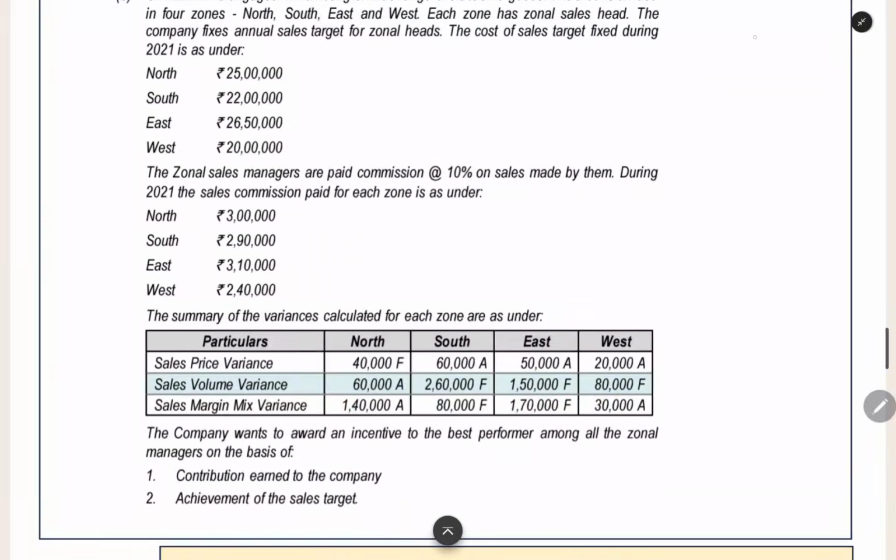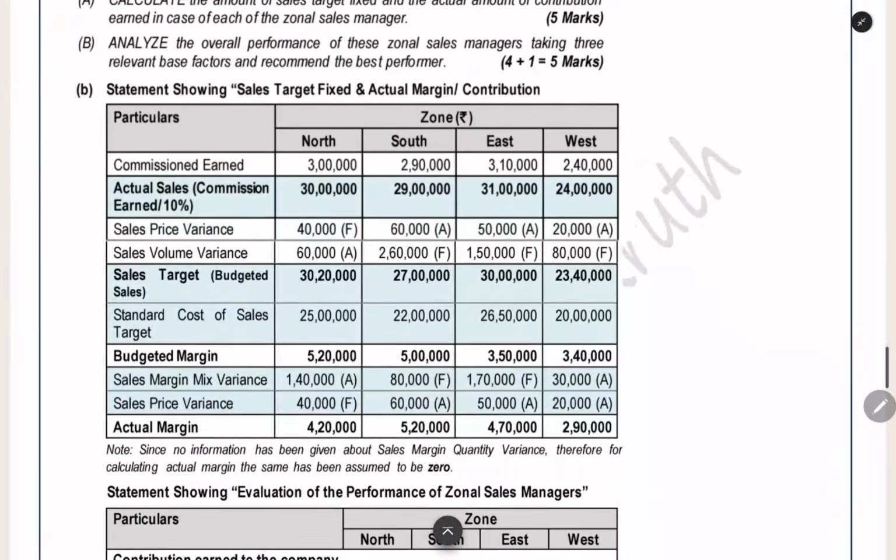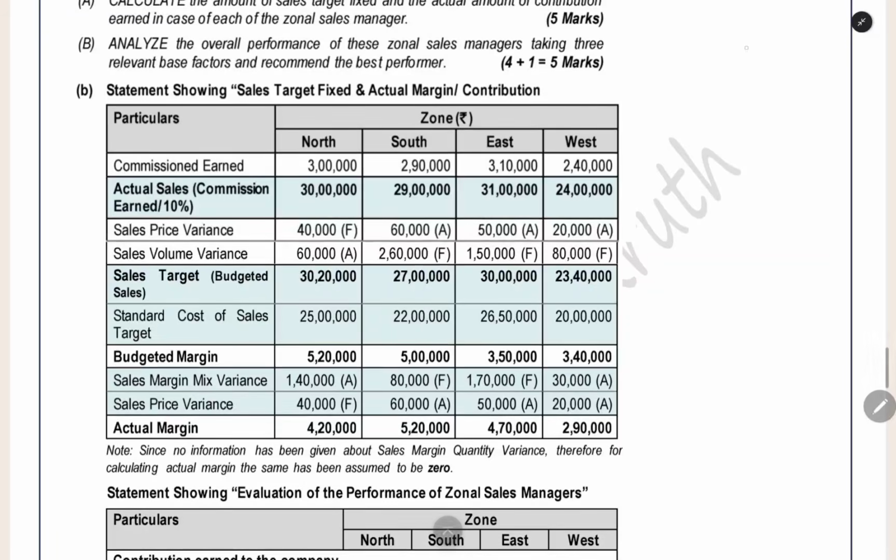Here what data do we have? We have the commission data with which we can find out the sales. Commission every month they have given, for every division, every area. When you divide it by 10%, you will get the actual sales. 3 lakh divided by 10% into 100%. Even if you do not multiply by 100%, you will get the sales itself. 3 lakh by 10%, 30 lakh. 2 lakh 90,000 divided by 10%, 29 lakh. 3 lakh 10,000 divided by 10%, 31 lakh. 2 lakh 40,000, 24 lakh. Like that you got the actual sales.